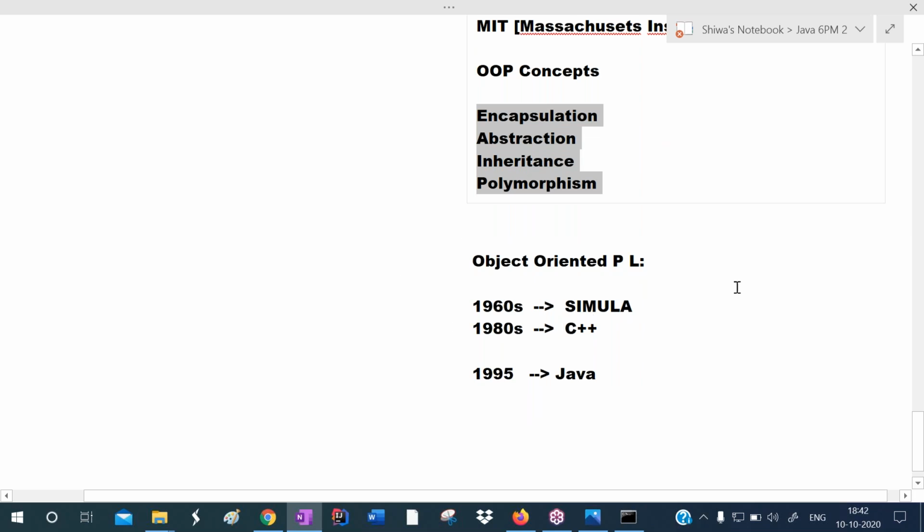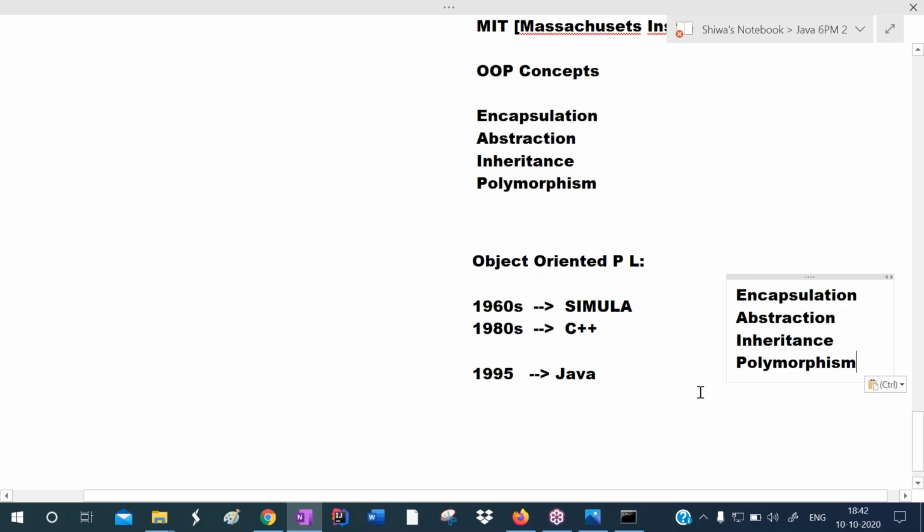All these languages support these four concepts, and that's why we are calling them object oriented programming languages.